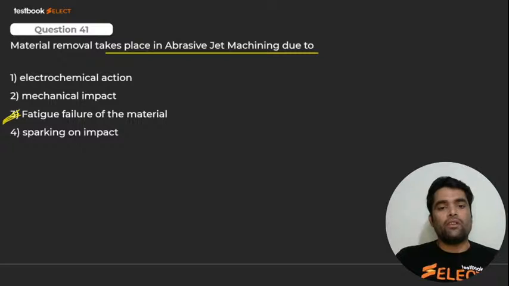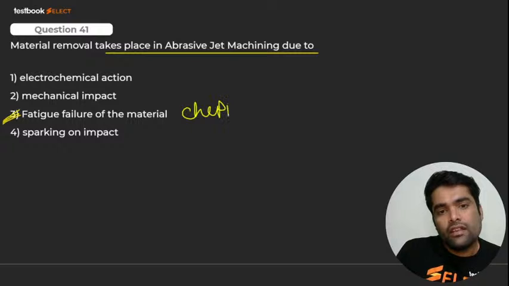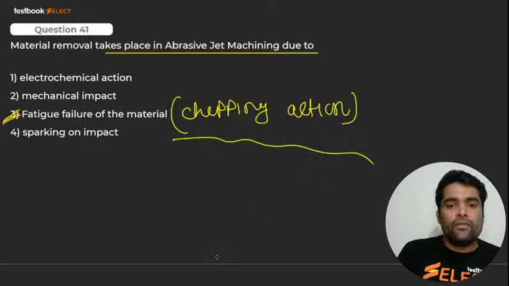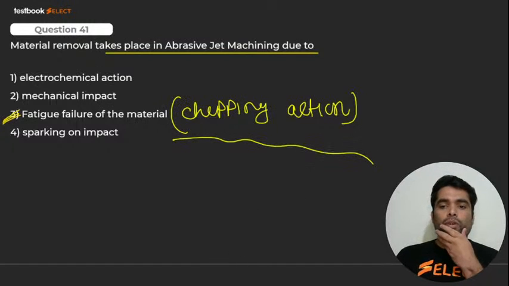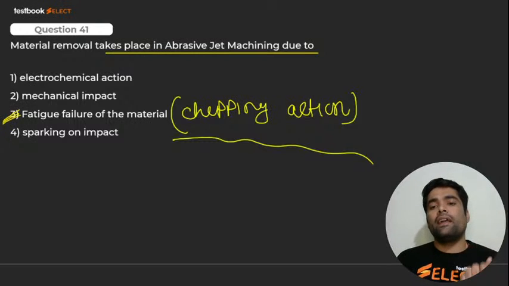Yes, it is fatigue failure of material. Due to the fatigue failure of material, my dear. What do we call this? Chipping action. Chipping action is there, if you remember. Okay, very good. It is chipping action, my dear.